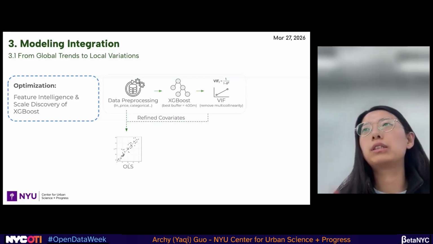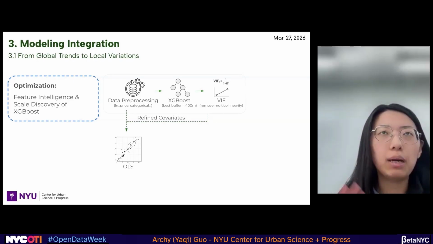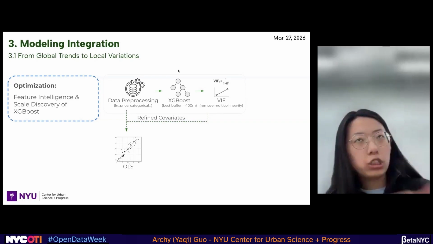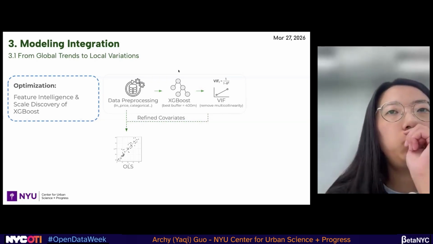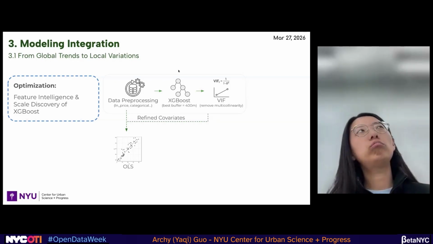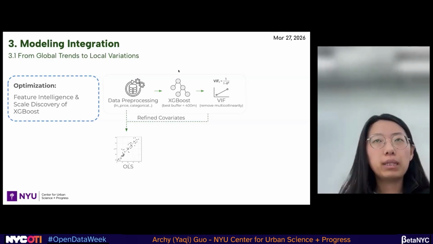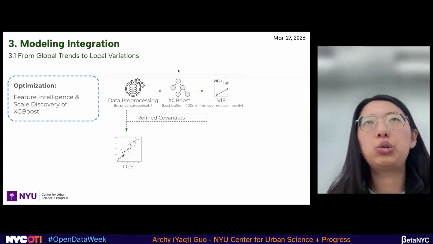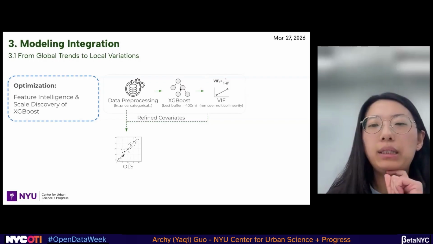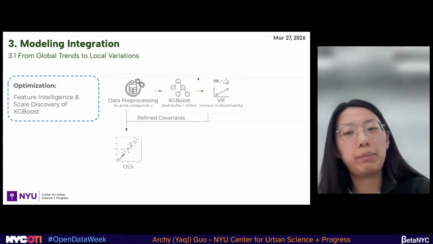And also we have to do the serialization, lots of stuff to make sure we can put them in our model later. And here I use XGBoost. As I mentioned earlier, we have 4 different scales. We do care about which scale has the best performance because we cannot put all the 4 scales into one model, as it will lead to multicollinearity issues. After doing the XGBoost, we got a good result. The best buffer is 400 meters. We will explain it later.